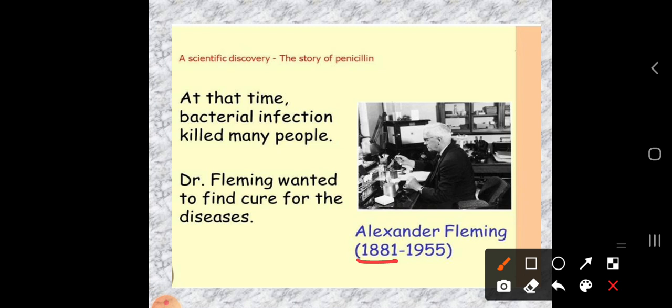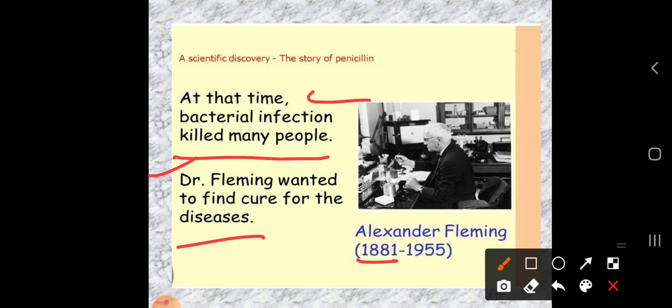After some time, around the 18th century, bacterial infection killed many people. Bacterial diseases were at their peak in that period. So Dr. Fleming wanted to find a cure for the disease.